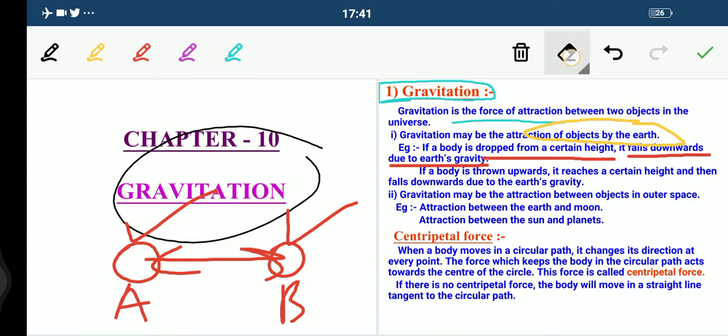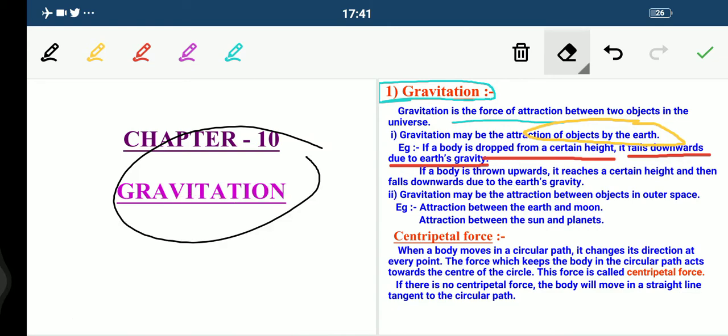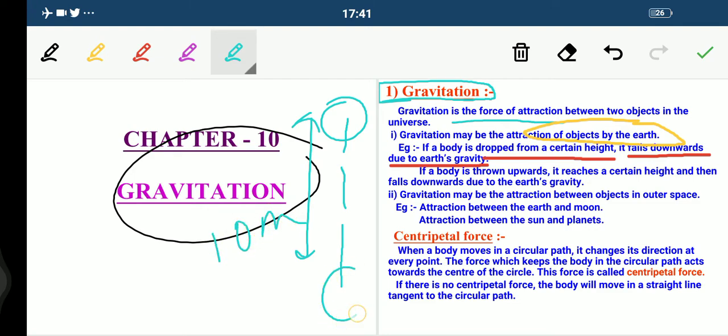Suppose this is one body, and it is dropped from a height of, say, 10 meters, and it reaches the ground level. You can see here it falls downward. Why is it falling in the downward direction?